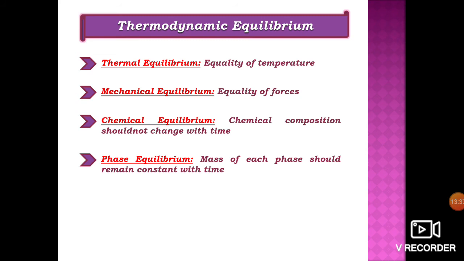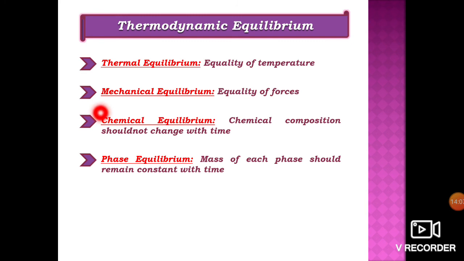If any one of them is not satisfied, we cannot say the system is in thermodynamic equilibrium. We will see them one by one. First, thermal equilibrium. That means equality of temperature. If the temperatures are not equal, then there will be a heat flow within the system. In that case, the system will not be in thermal equilibrium.